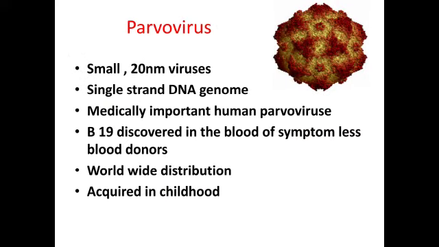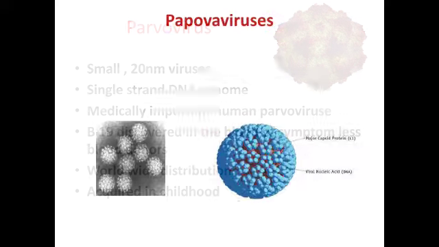Next is about parvovirus. They are small 20 nanometer viruses. They possess single-stranded DNA as a genetic material. Parvovirus B19 is a medically important human parvovirus. It is present worldwide and infection commonly occurs in childhood.